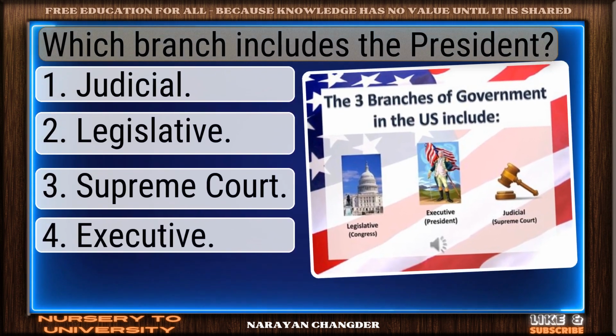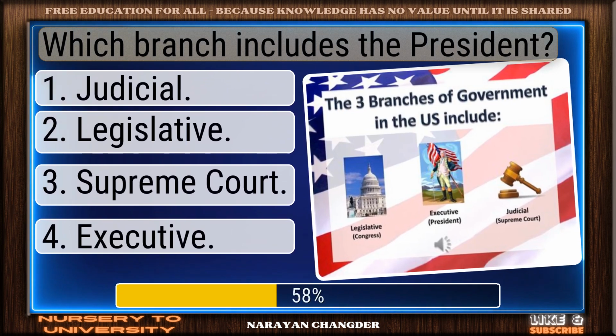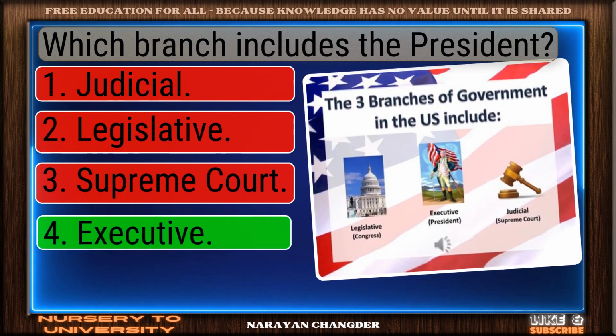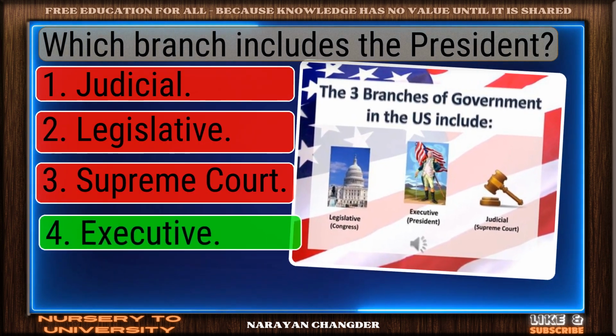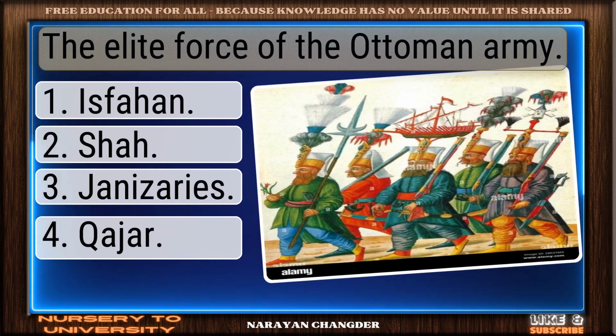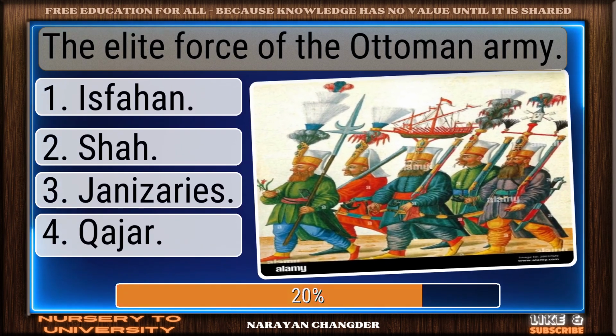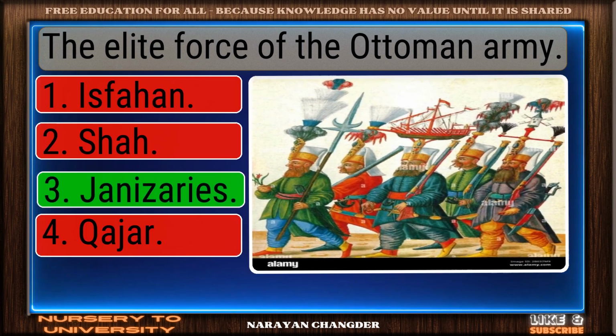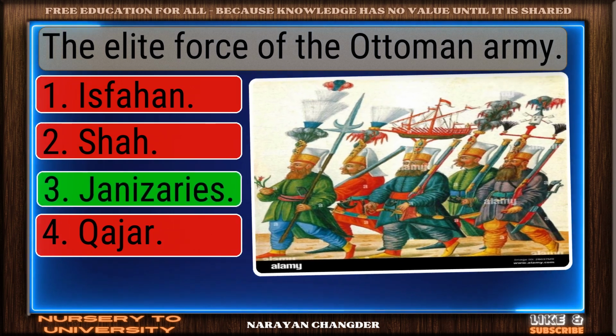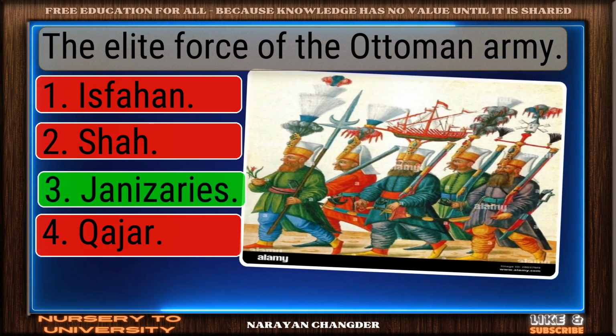Which branch includes the president? Great thinking. Executive is the right choice. The elite force of the Ottoman army. Well reasoned. Janissaries is the correct choice.